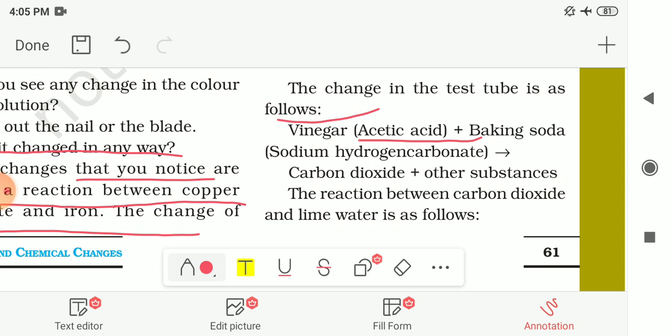The vinegar is acetic acid, and in that we add baking soda, that means sodium hydrogen carbonate, and after this reaction we will get carbon dioxide and another substance. Here carbon dioxide is produced, so that's why we can see the bubbles in this solution.